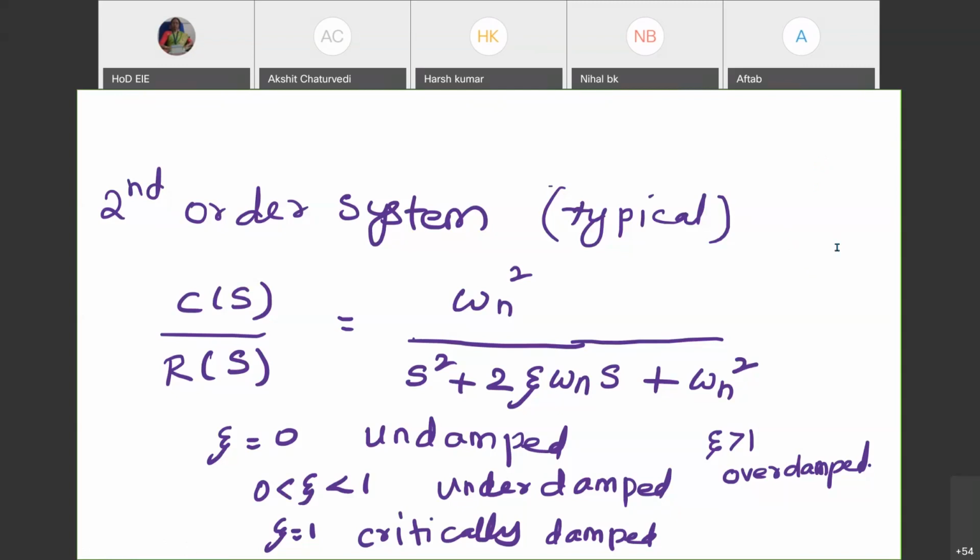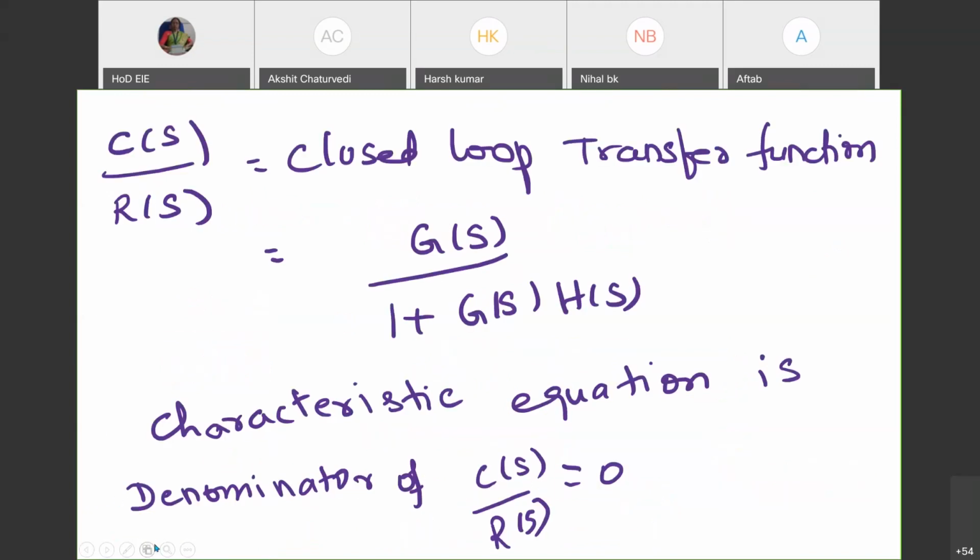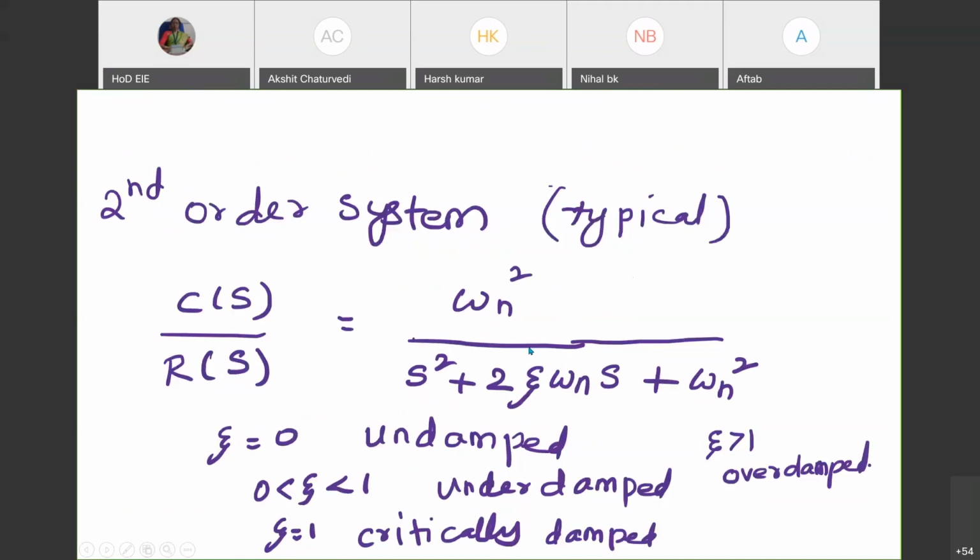Okay. And there is a parameter called zeta, right? In this, you could see that there is something called zeta. This zeta is called the damping ratio. It is deciding the behavior of the system. So what is this damping ratio?